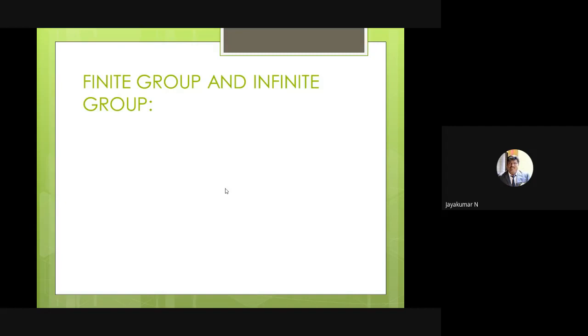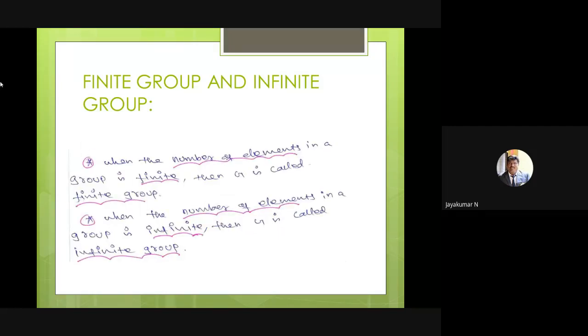So what do you mean by finite group? What do you mean by infinite group? When the number of elements in a group is finite, then G is called a finite group. When the number of elements in a group is infinite, then G is called an infinite group.